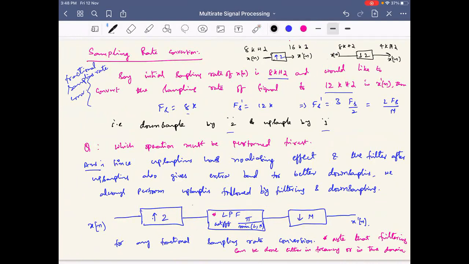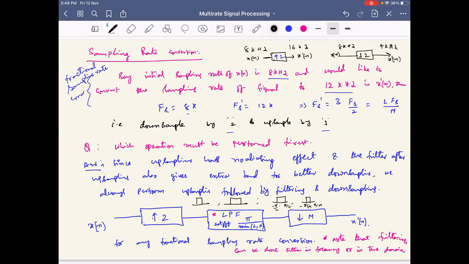Should I apply 2 low pass filters? One low pass filter is like this, another low pass filter is like this. This is one choice. The other is, say, one low pass filter is like this, and the second low pass filter is like this. In this second case, this is the low pass filter for the upsampling one, and this is the low pass filter for the downsampling one. This is from minus pi by L to pi by L, and this is minus pi by M to pi by M. In this case, both low pass filters are required to be applied.